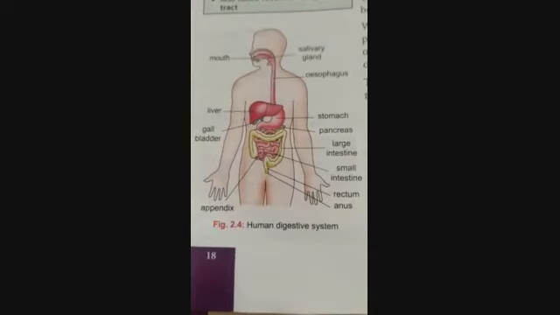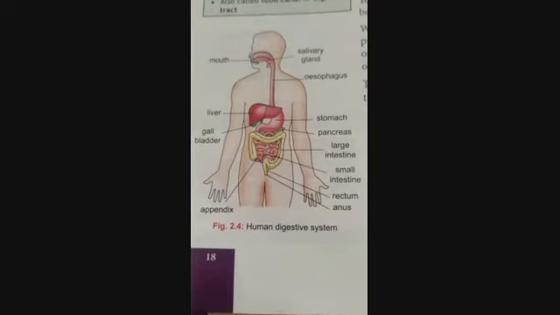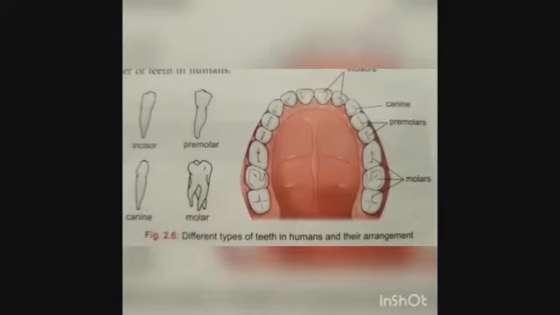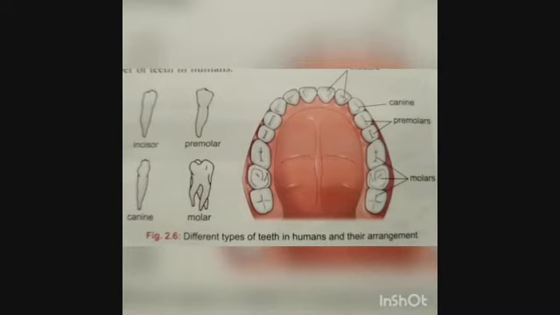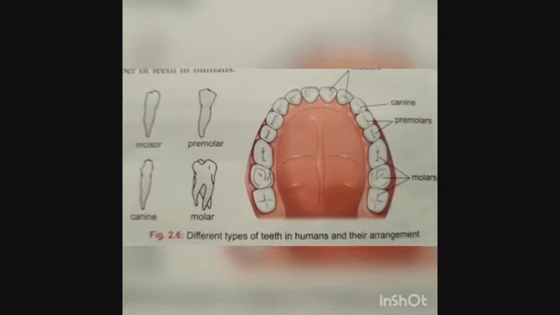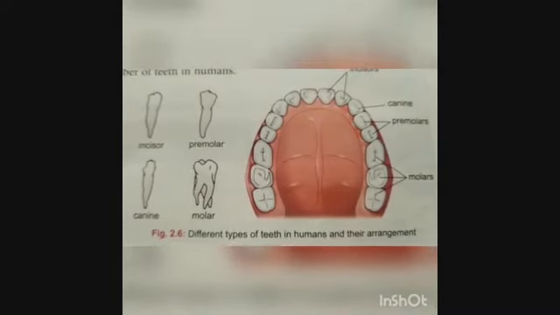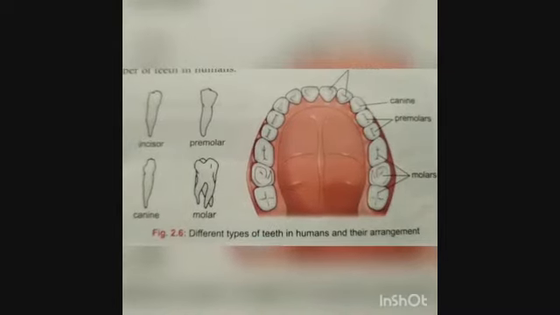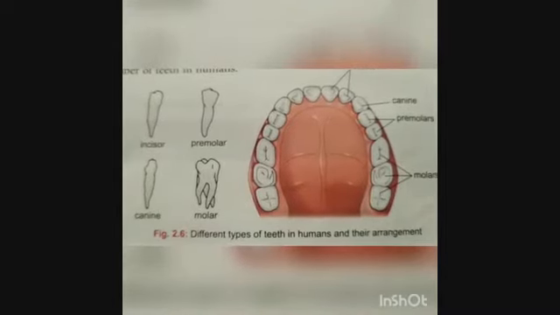Esophagus is a long pipe which connects the buccal cavity, or you can say mouth, to the stomach. Before going towards the topic esophagus, first we will consider the teeth which are present in our mouth. Teeth are located in our jaws in the mouth cavity.